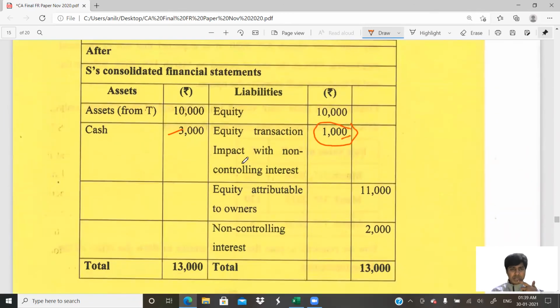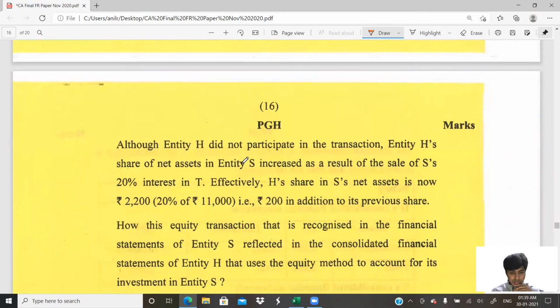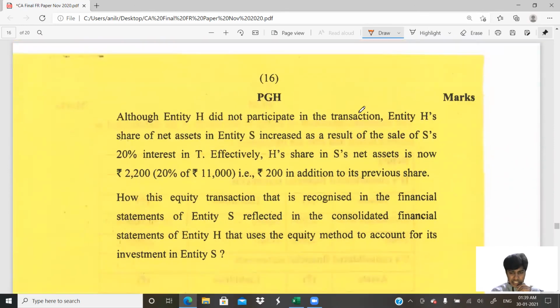Equity attributable to owners becomes 11. Let's read the question over. Although NTTH, the investor, did not participate in the transaction, the transaction is made by NTTS by selling its interest in NTT. The NTTH share of net assets in NTTS increased as a result of the sale of S's 20% interest in T. Effectively, H's share in S's net assets is now 2,200. It was previously 2,000, that is 20% of 10,000. Now it is 2,200, 200 in addition to its previous share.